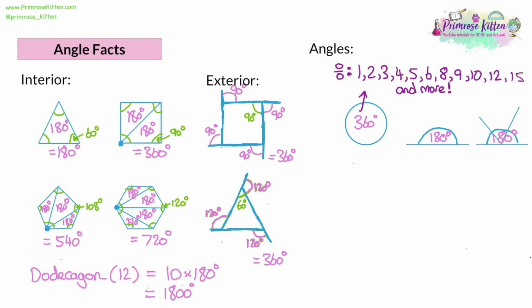And once we define that a triangle is 180, then all the rest of the regular polygons can be made up of different kinds of triangles, and so we get the rest of them.